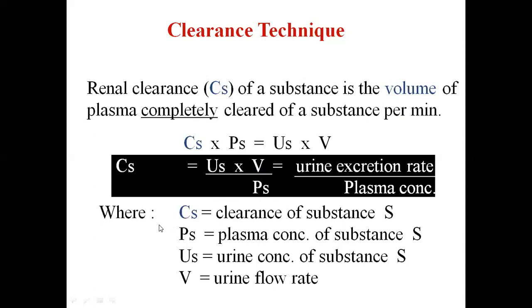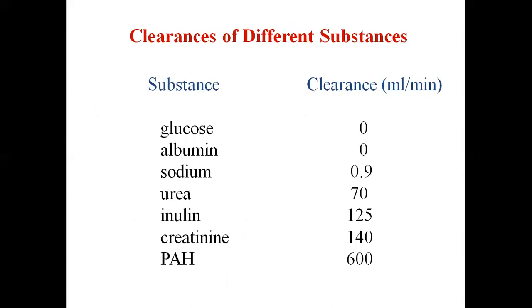For the abbreviations: CS is the clearance of the substance S, PS is the plasma concentration of substance S, US is the urine concentration of substance S, and V is the urine flow rate. So this is the formula for the calculation of clearance in case the excretion rate is equal to the filtration rate.